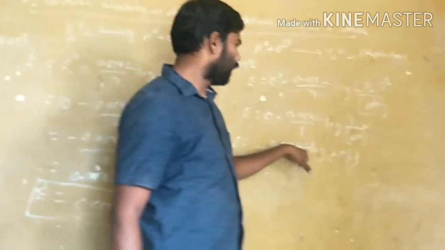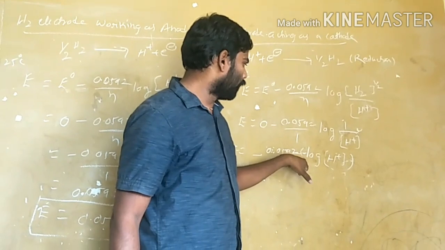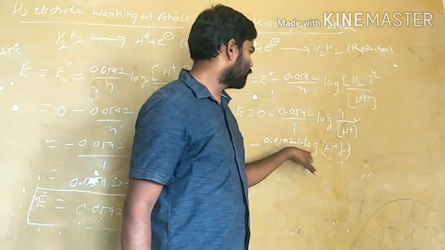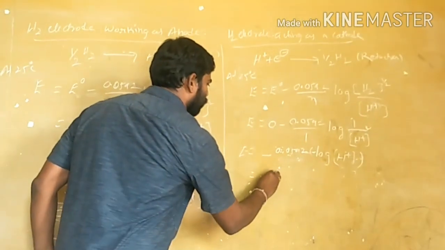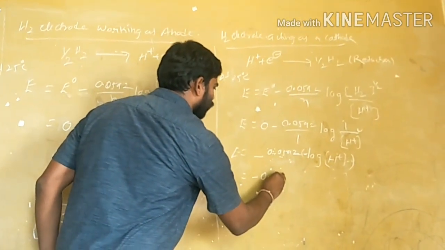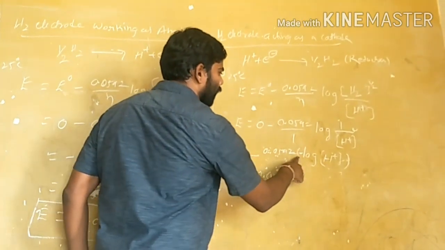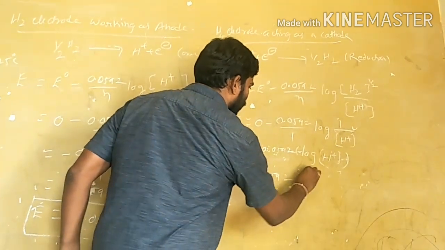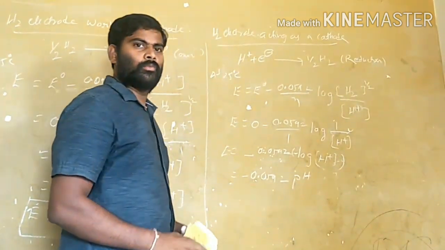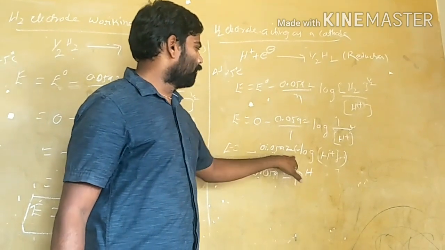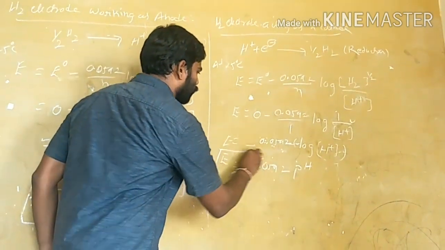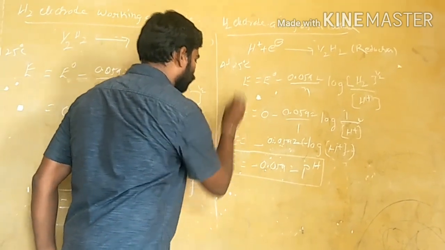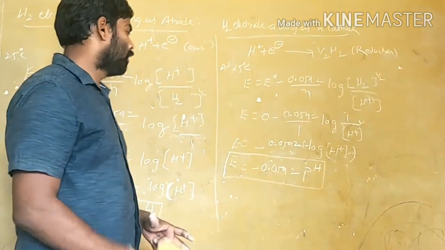That minus comes to the front of the log. That is total minus log H plus. With this, minus 0.0592 times minus log H plus, which is nothing but pH. This is the single electrode potential value of the standard hydrogen electrode when it is acting as a cathode.